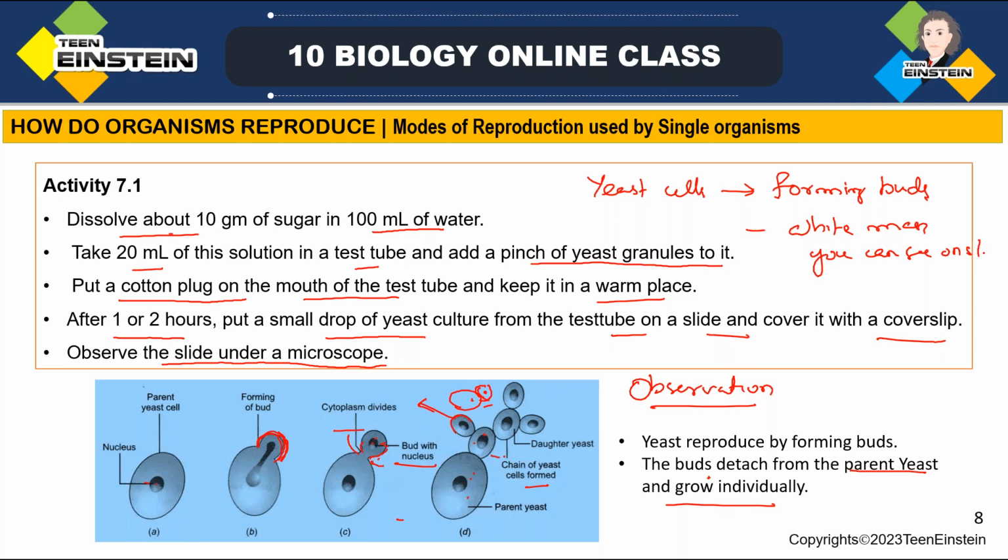Clear? So this is one method of reproduction.